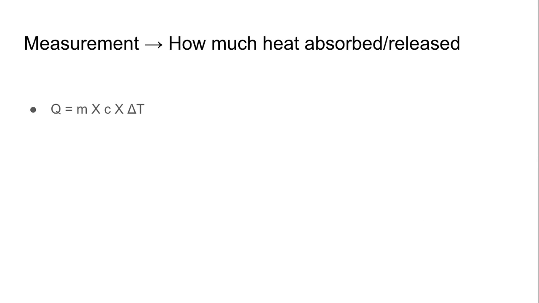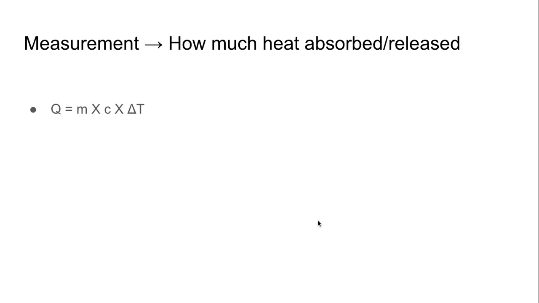It can be calculated by multiplying these three things. M is the mass of the substance. Is it 1 kilogram? Is it 1 gram? Is it 10 grams? However much it is. C, small c, is the specific heat or specific heat capacity. And delta T is the change in temperature.